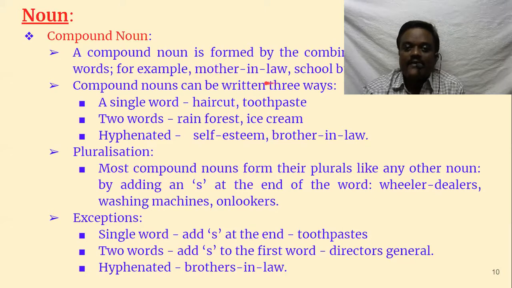Mother-in-law. So compound nouns can be written in three ways. One is a single word: two words brought together and joined, with no space and no hyphen, just put together. Haircut, toothpaste, and so many such examples. Then two words with a space, like rainforest, ice cream, with no hyphen.